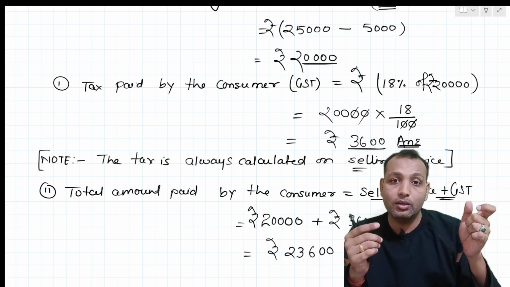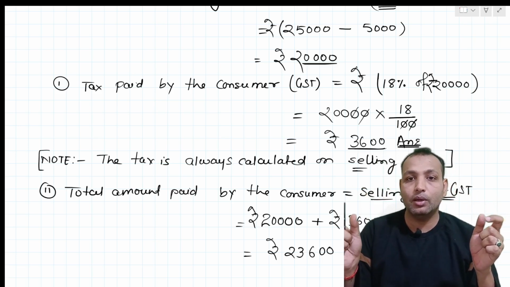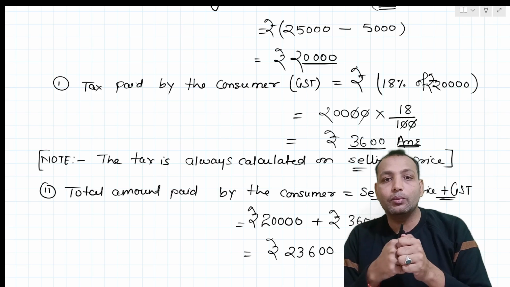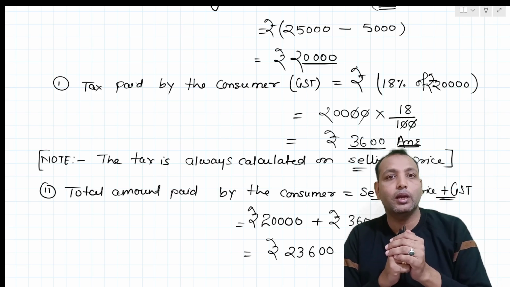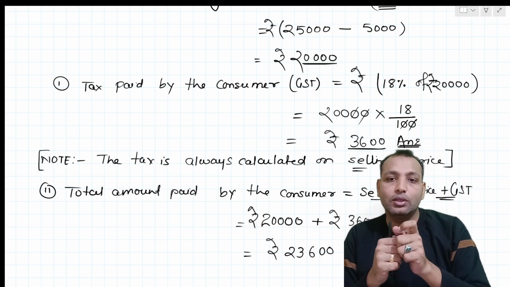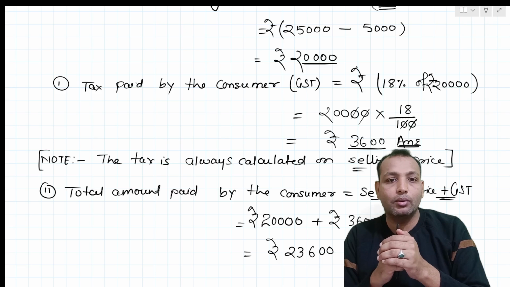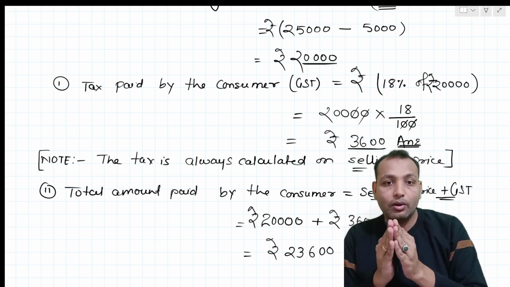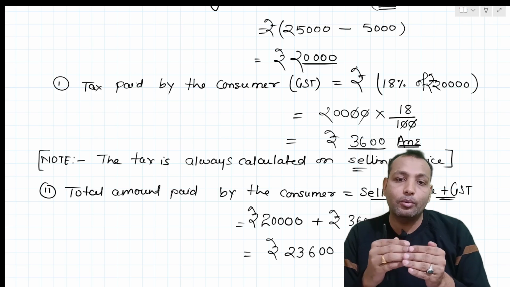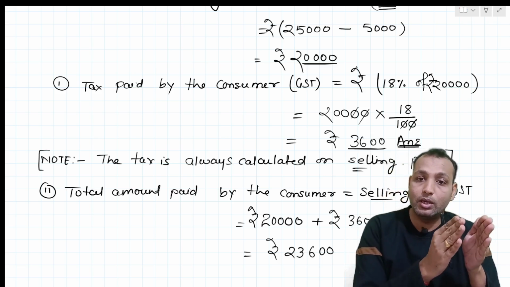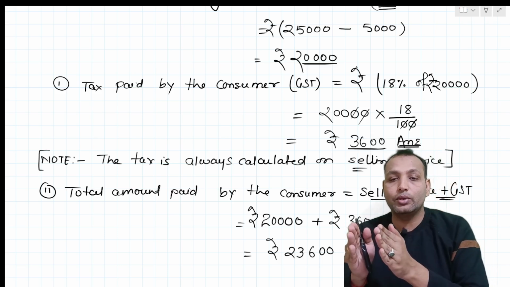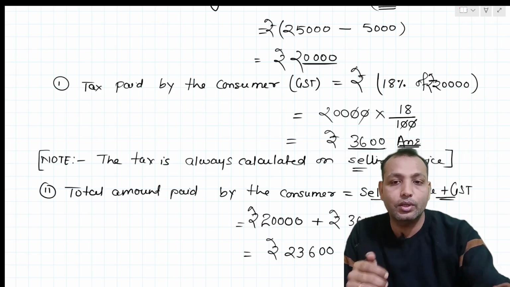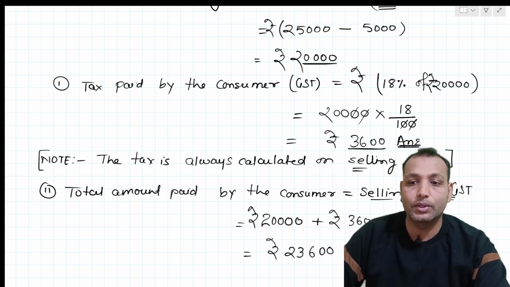So now the actual selling price equals how much? 25,000 minus 5,000, so we get 20,000 here. On that 20,000 we will calculate what? GST. So 18% GST will be calculated on that 20,000. So 3,600 will be the GST amount. So it will always be calculated on the selling price. That tax will be calculated on the selling price. So the total amount paid by the consumer equals whatever the selling price is, and we will add that GST. So 23,600 rupees we need to pay for a washing machine.